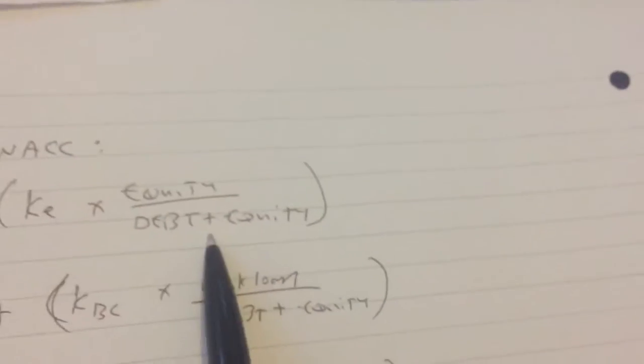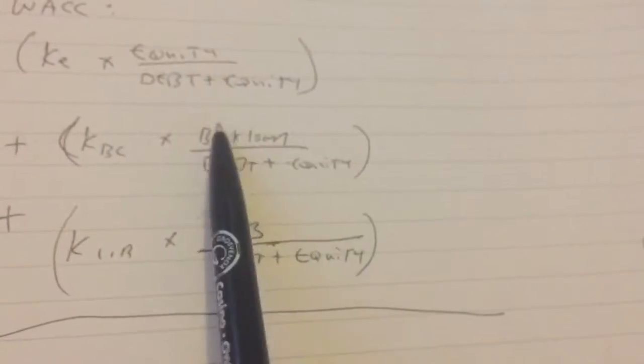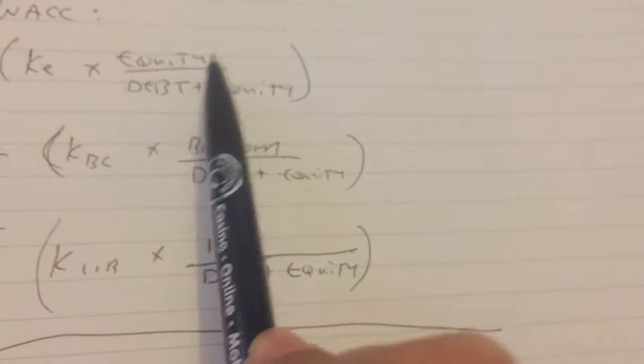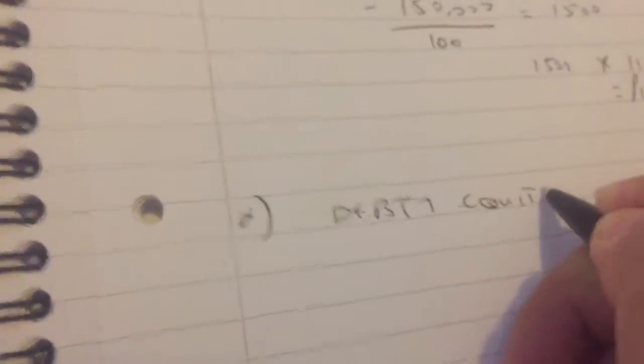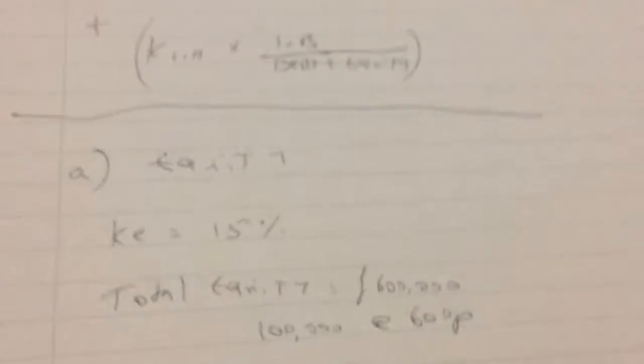The last step is working out this denominator, debt plus equity. We've got our equities, our bank loans, our irredeemable bonds, and all our costs. We want to know what the debt plus equity is, and that is basically all of the totals that we've already worked out.